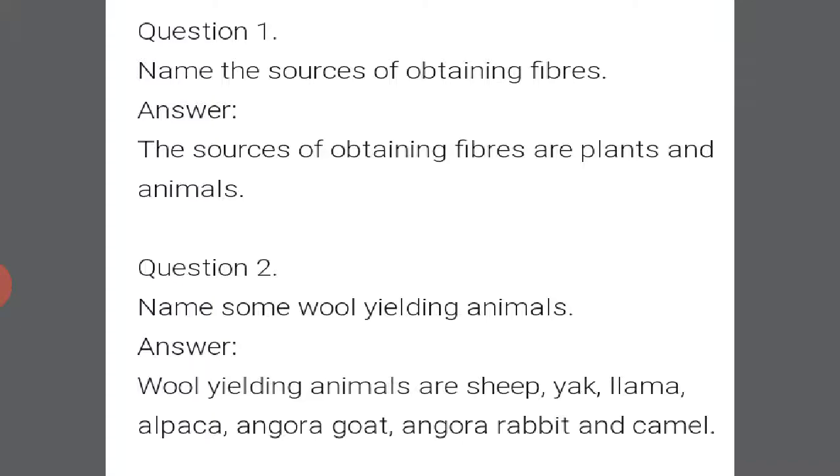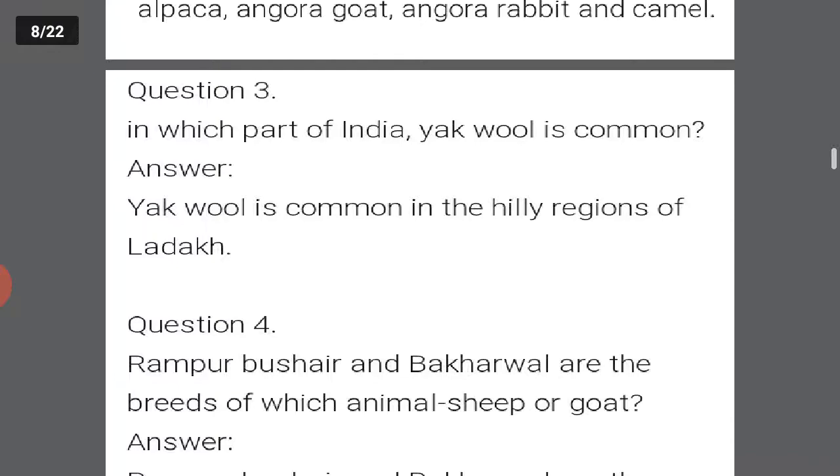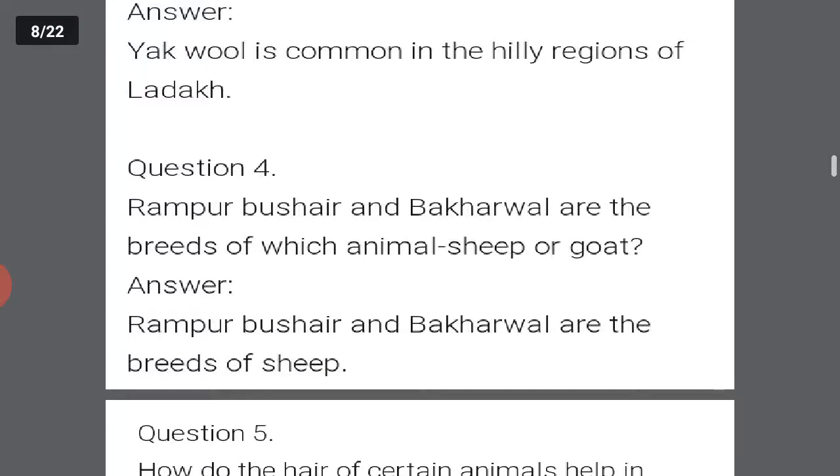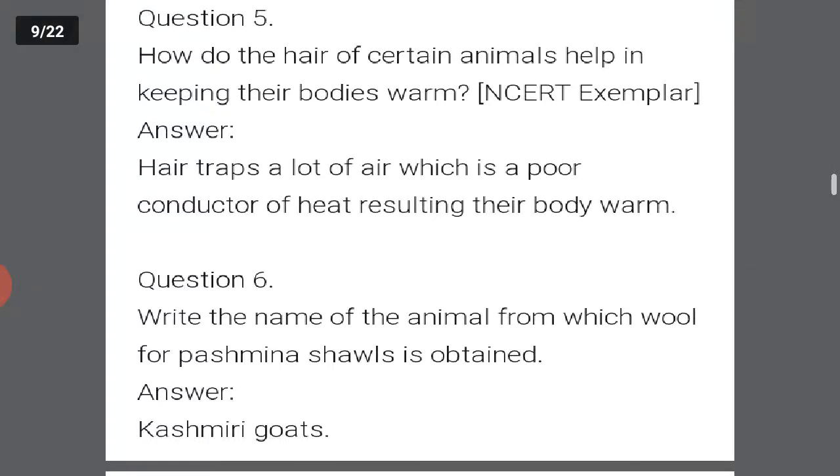The sources of obtaining fibers are plants and animals. Wool yielding animals are sheep, yak, lima, alpaca, angora goat, rabbit and camel. Yak is common in Ladakh. Rampur, Busair, Bakarwal, they are breeds of sheep. Next is how do the hair of certain animals help in keeping the body warm?